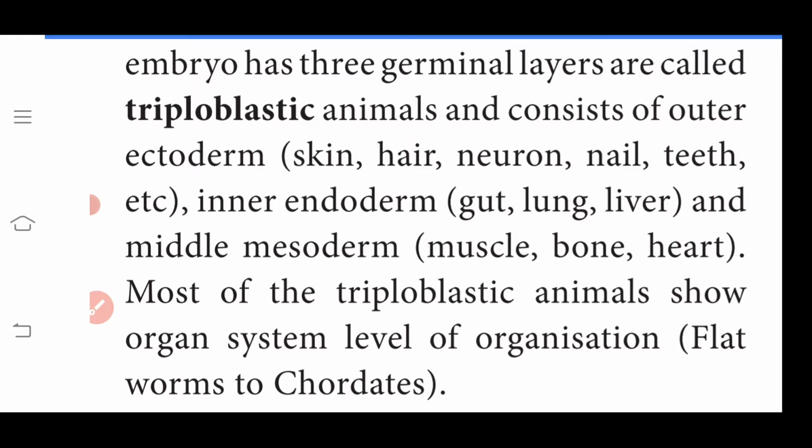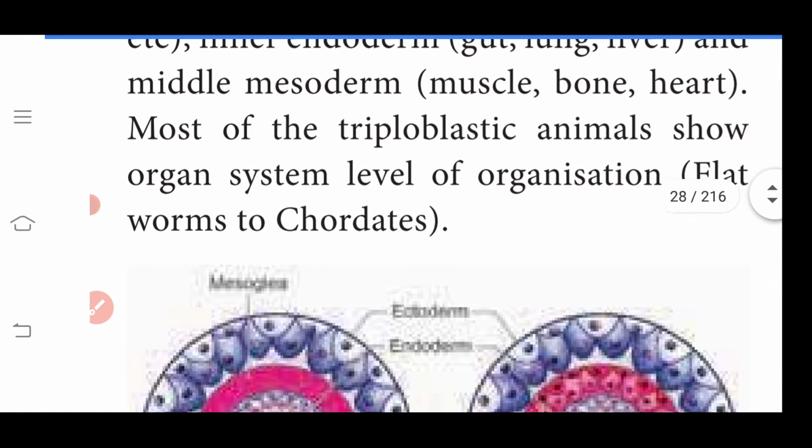What are the examples for triploblastic animals? From flatworms to chordates. These animals are examples for triploblastic animals. Triploblastic animals have three germ layers during the embryonic development. One is outer ectoderm, inner endoderm, middle mesoderm. What are the examples for triploblastic animals? Flatworms to chordates.